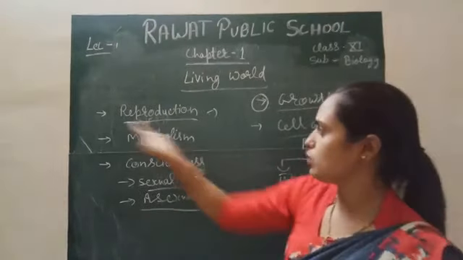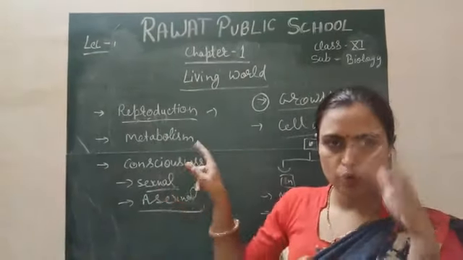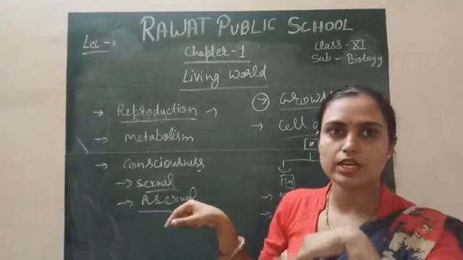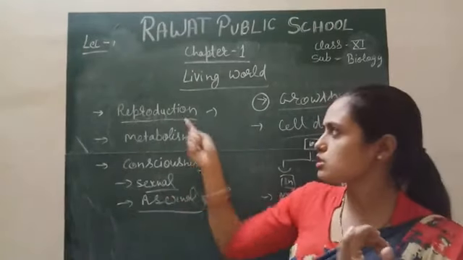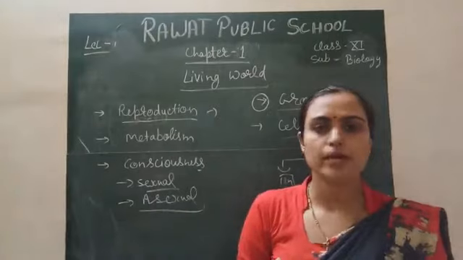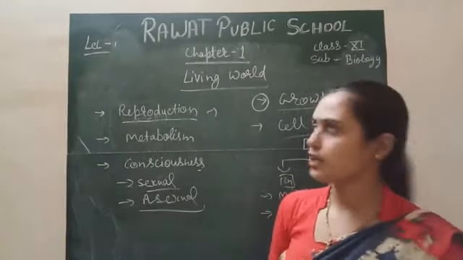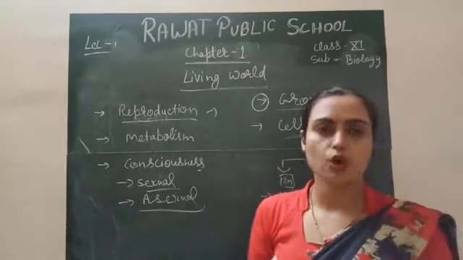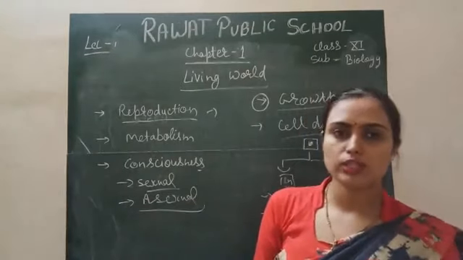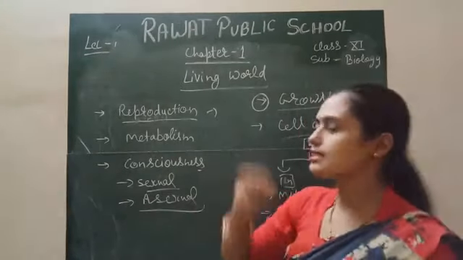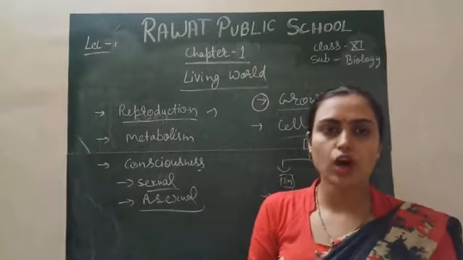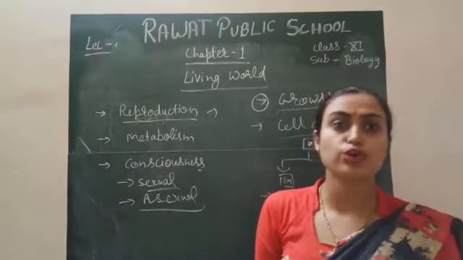So this is about reproduction, because we are discussing the characters of the living and non-living. This character is performed only by living organisms, not by non-living organisms. So on the basis of reproduction, we can differentiate between the living and non-living. Next is metabolism. Living organisms show metabolism only, not non-living organisms.